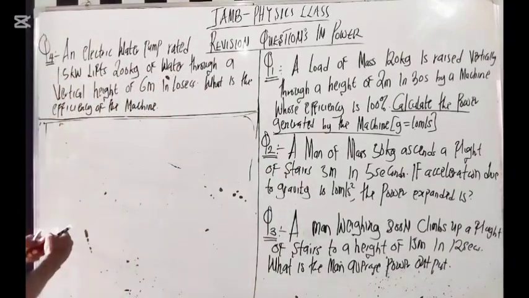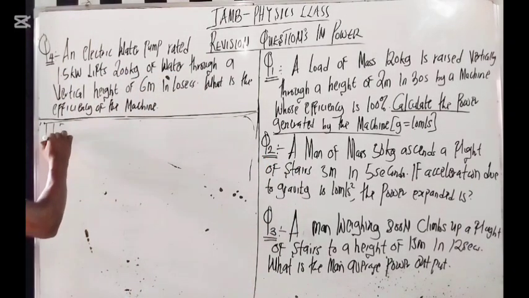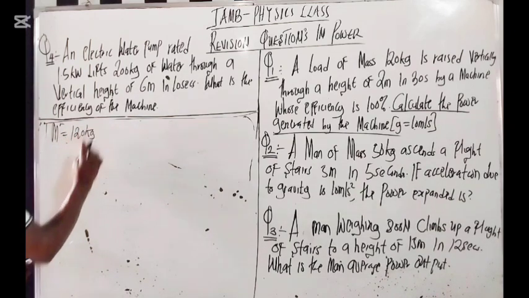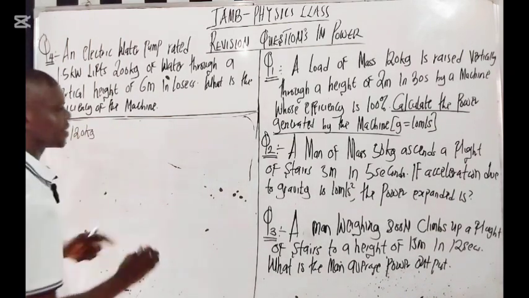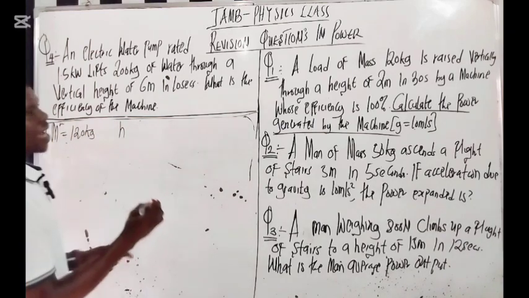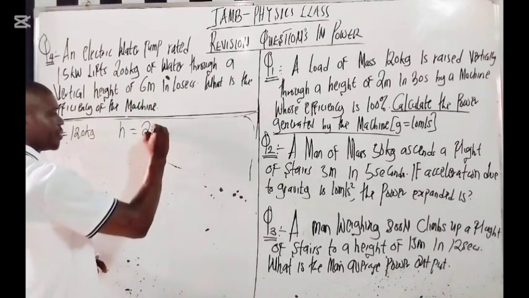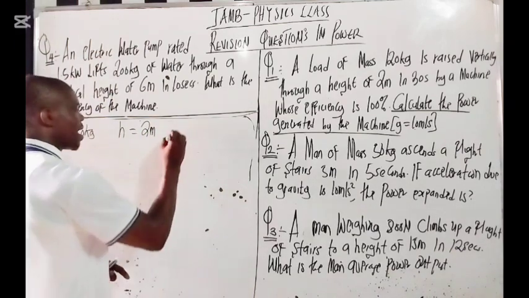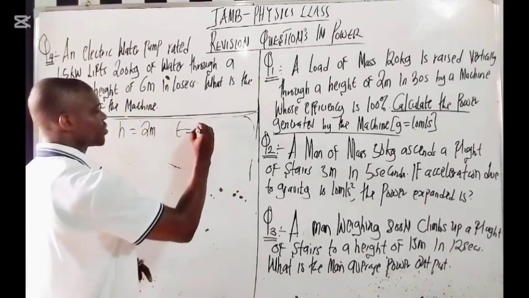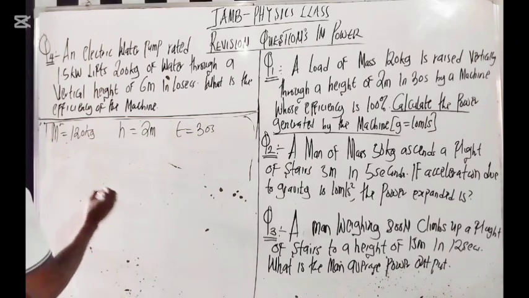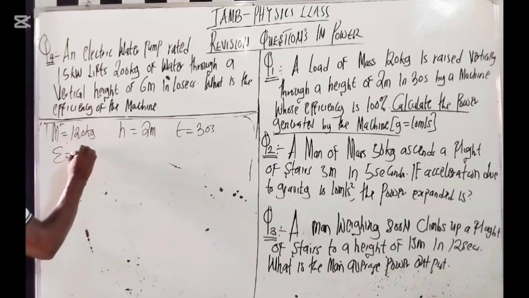So my mass is 120 kg, right? Now the height at which it is being raised, which is the distance, is 20 meters, right? And the time is 30 seconds. Now they gave me efficiency here. The efficiency of the machine is 100%.